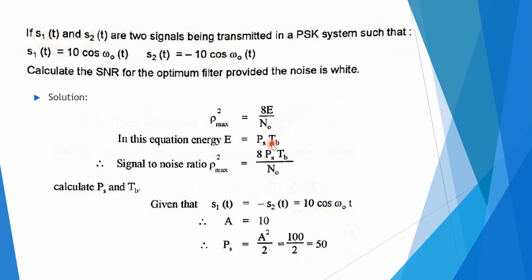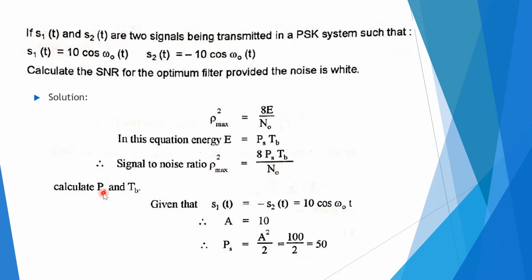When the noise is white, the optimum filter becomes a matched filter. When a matched filter is used for the detection of a BPSK signal, the signal to noise ratio is given as 8E divided by N. In this equation, E is nothing but PSTB, so the signal to noise ratio is 8 PSTB divided by N.